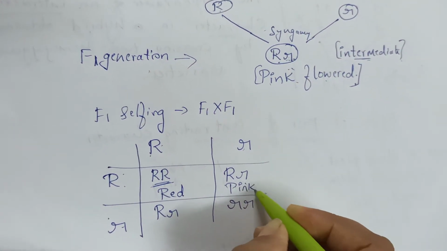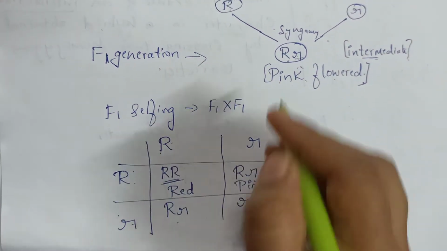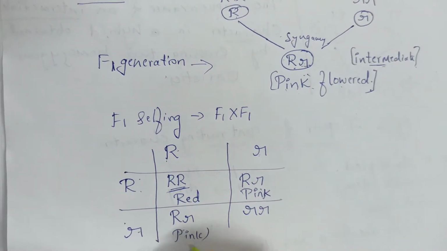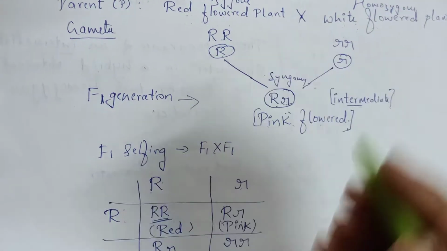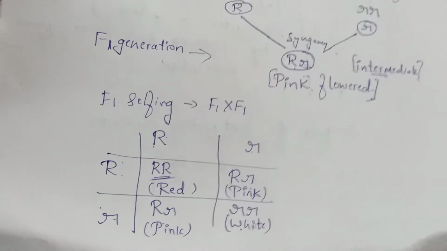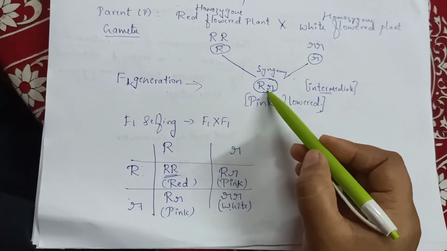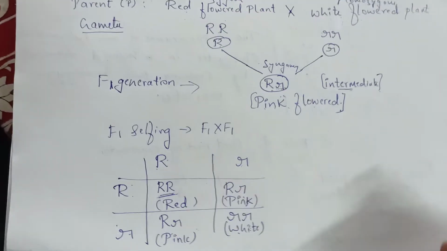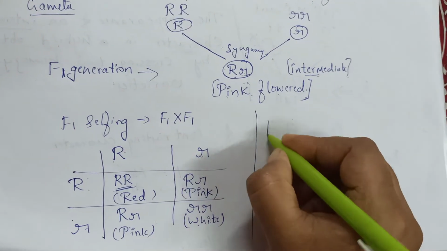But in a monohybrid cross we'll write the dominant, but here that is different. One capital R, one small r means you have to write pink. Two small r means white, because it is recessive. So this is about incomplete dominance. Red and white flower plants give rise to pink in the F1 generation. If we do F1 selfing, we'll get this characteristic feature. At last we'll write the ratio.